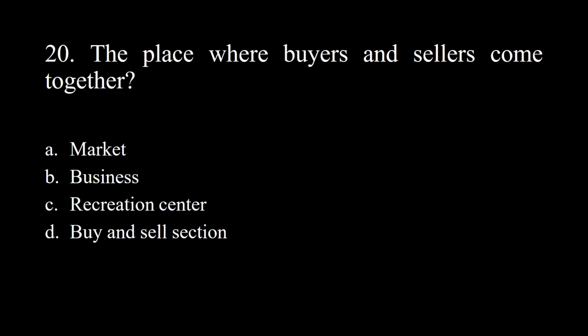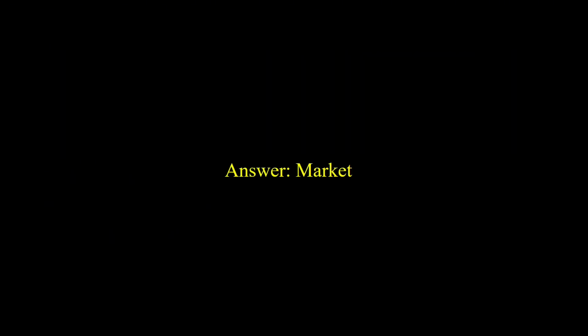20. The place where buyers and sellers come together? A. Market. B. Business. C. Recreation center. D. Buy and sell section. Answer: market.